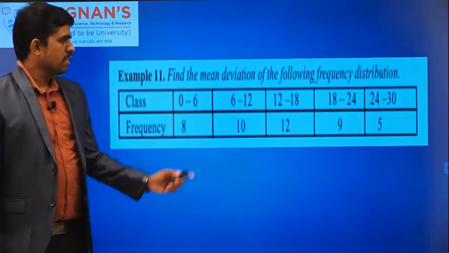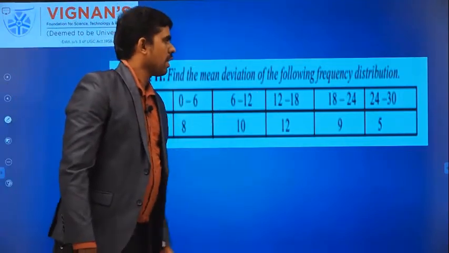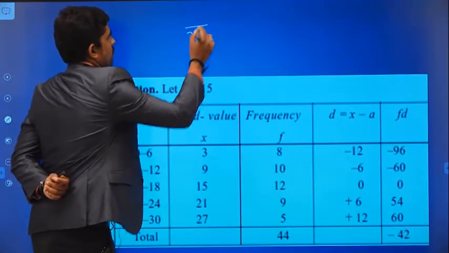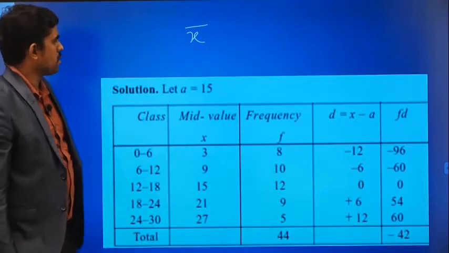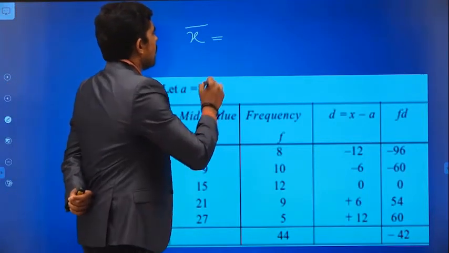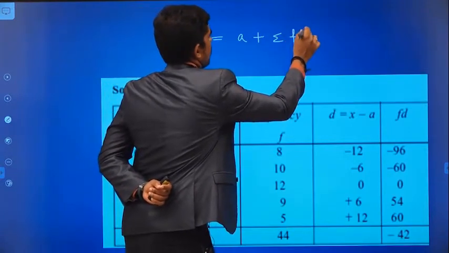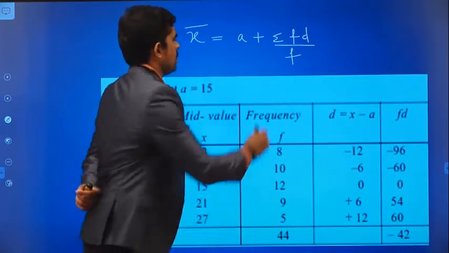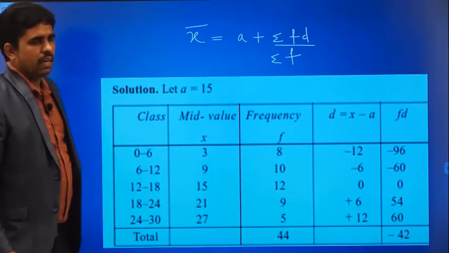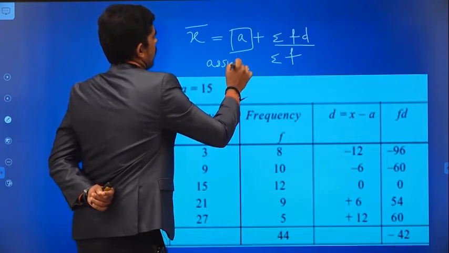Now let us see one example of mean deviation for class interval data. First of all you have to find x bar. If you want to find the mean absolute deviation, first you find x bar. Normally I am going to use the shortcut method. What is the formula? A plus summation fd by summation f. This formula I am going to use to find the mean value initially. What do you mean by a here? This is the assumed mean. You know how to find the assumed mean.